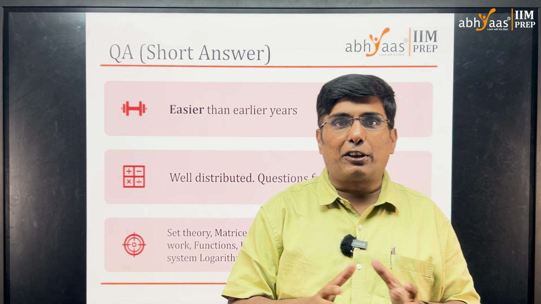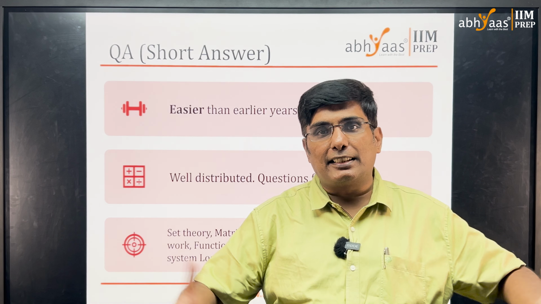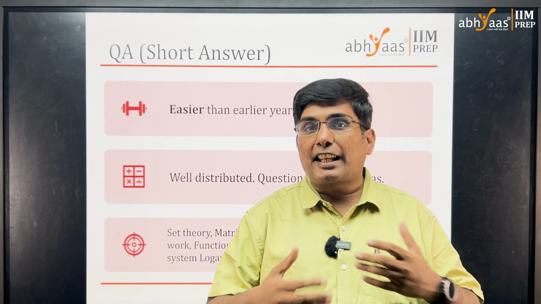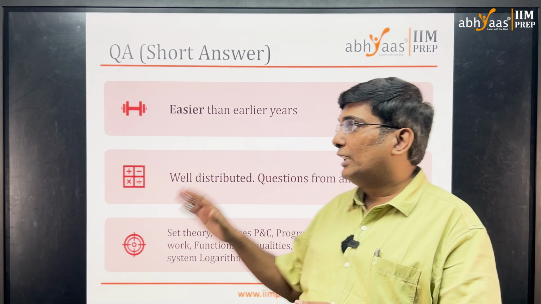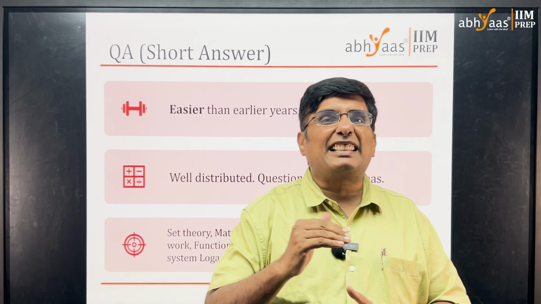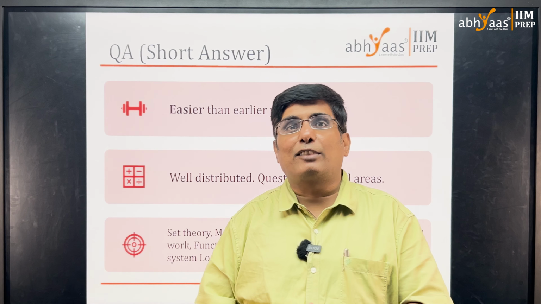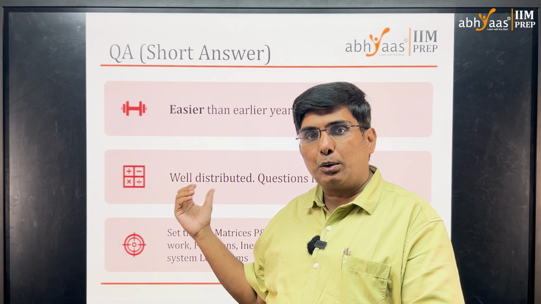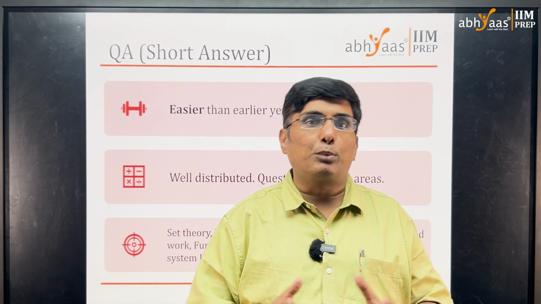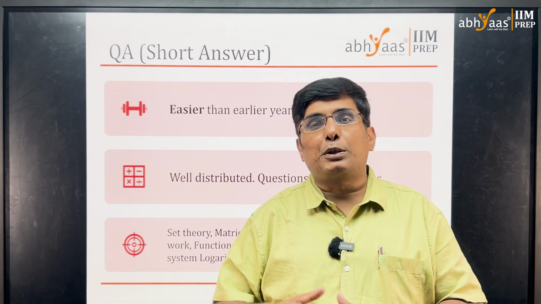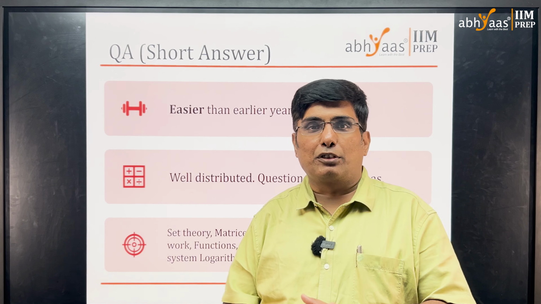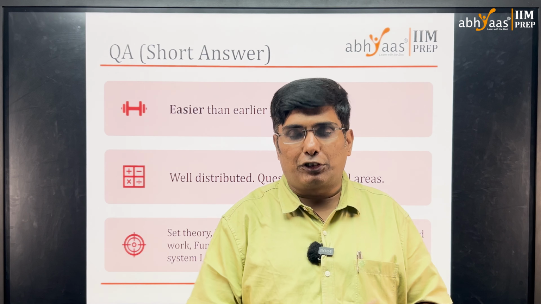The questions were well distributed across all the areas candidates usually expect questions from. So this is a well balanced section and definitely easier than expected. While this is a pleasant section for many students, a student with good preparation would have attempted 10 to 12 questions out of the 15. It's possible for you to attempt around 10 questions.